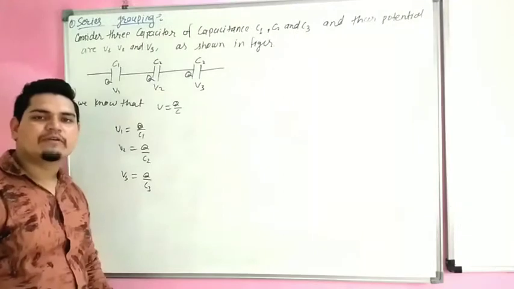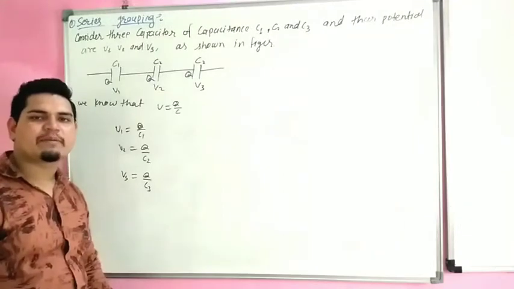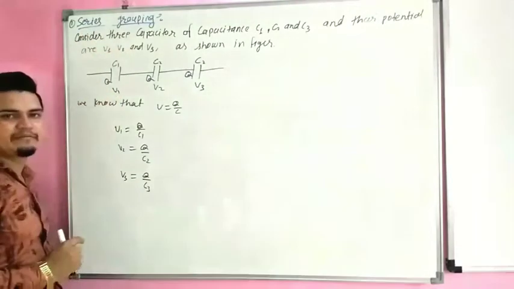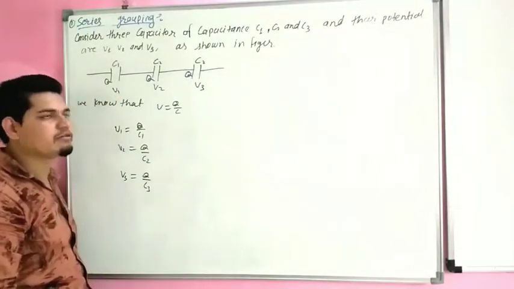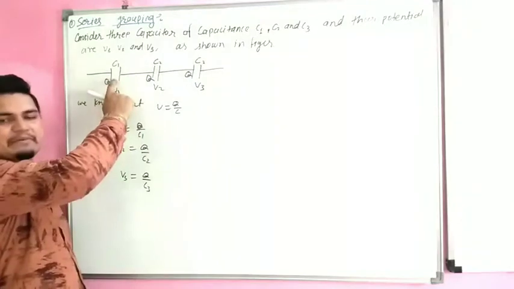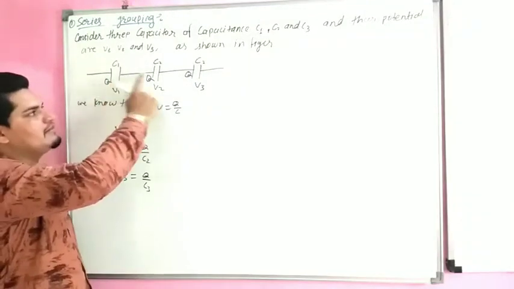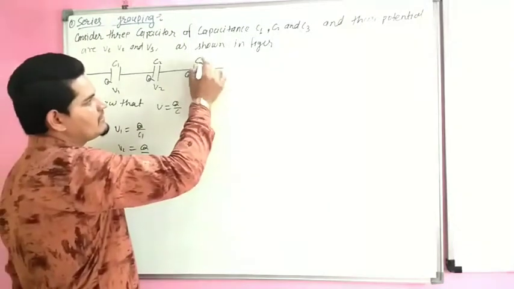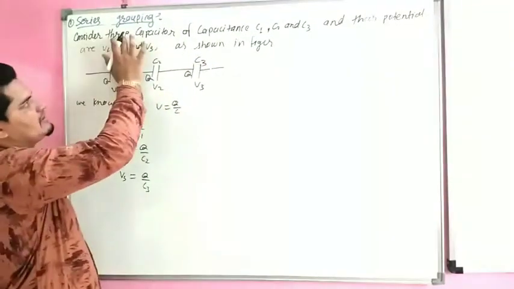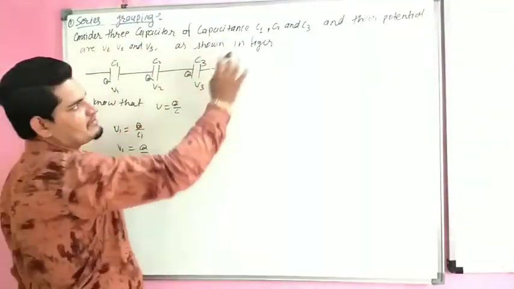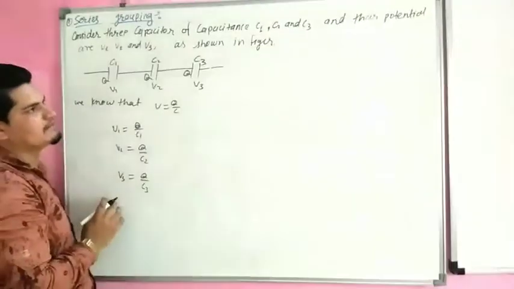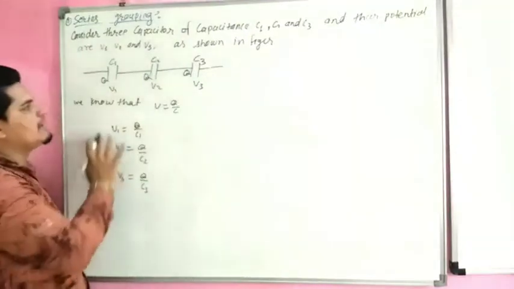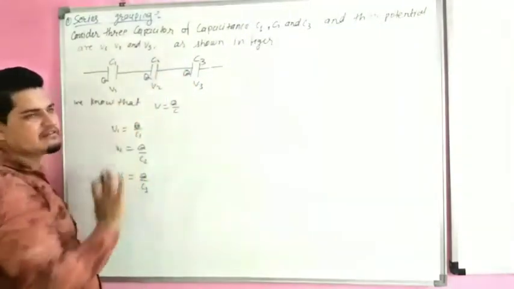Now we are going to start grouping of capacitors. Our first topic is series grouping, then we will start parallel grouping. Consider three capacitors, C1, C2, C3, with capacitances C1, C2 and C3, and potentials V1, V2, V3. They are connected to each other in series combination.